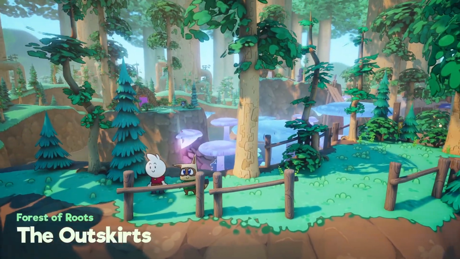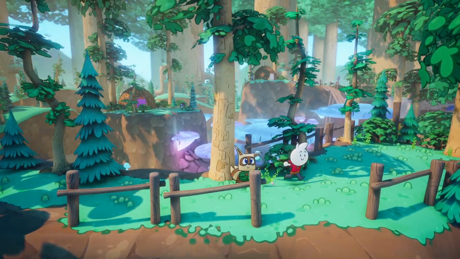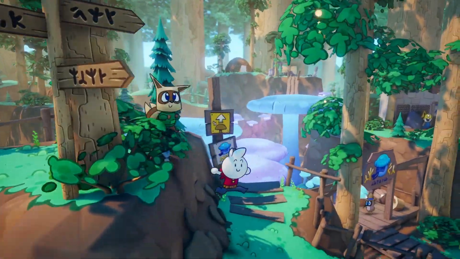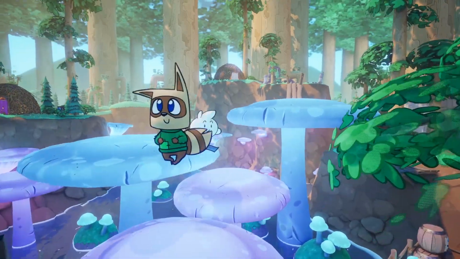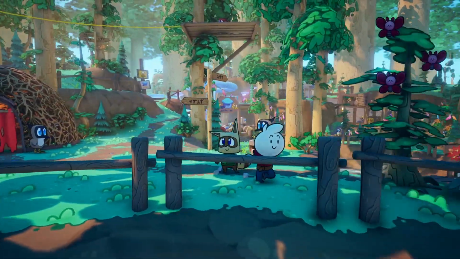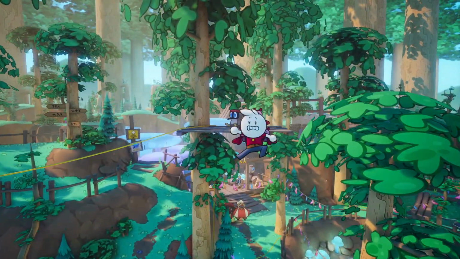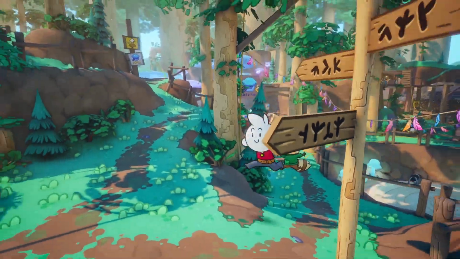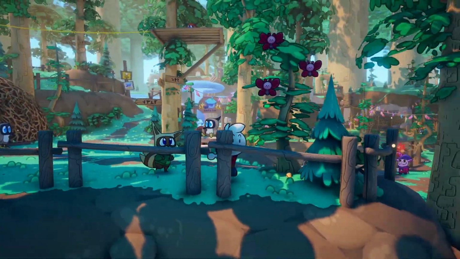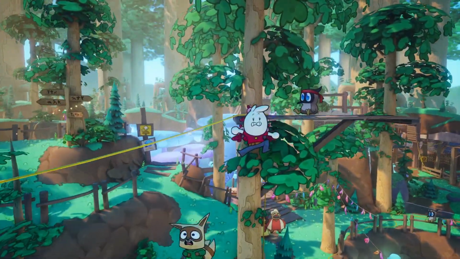Alright, yeah, I think we've already... Yeah, that's where we came from. Let me see here. Oh yeah, that's right. We can actually do another little quest here now. So these little bugs here will give you a lift, and I kind of forgot how to do it. Hold on. So bump the tree, align yourself, and then they'll put you up here.